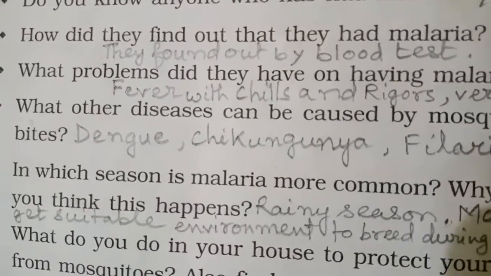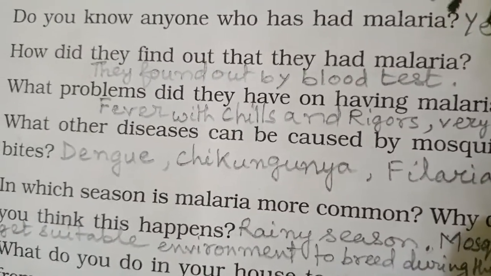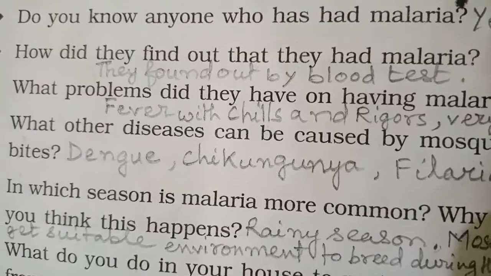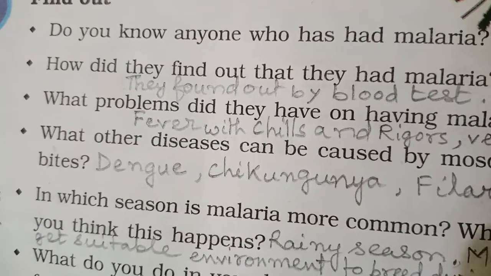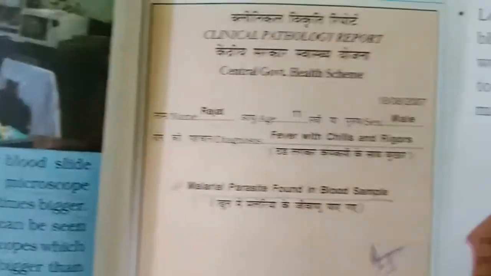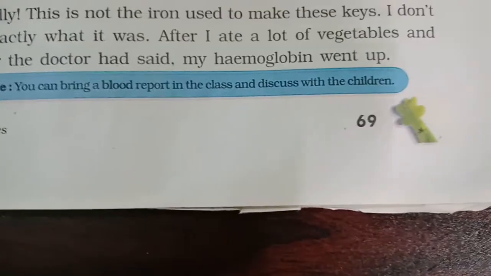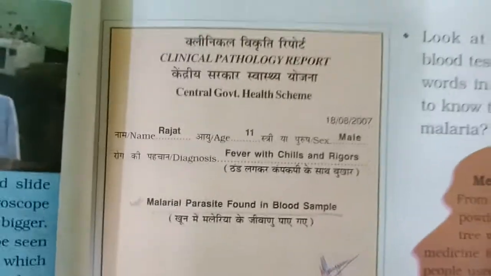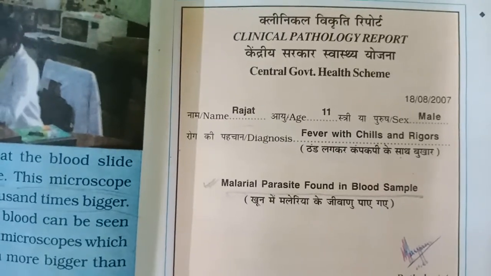Then what problems did they have on having malaria? For that I want to show you one clinical pathology report. Let us see here. It is on page 69. Clinical pathology report.